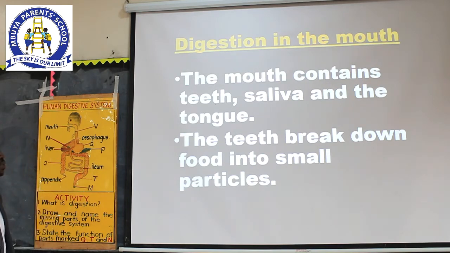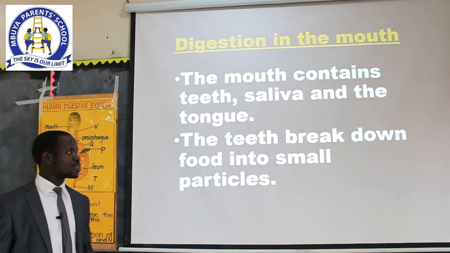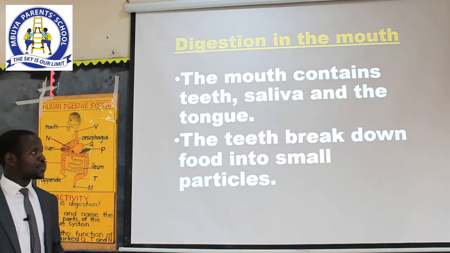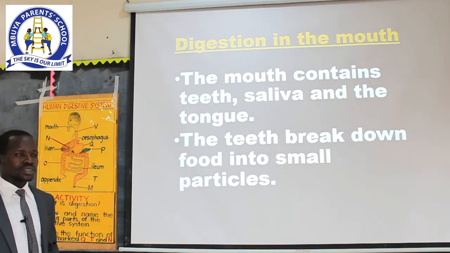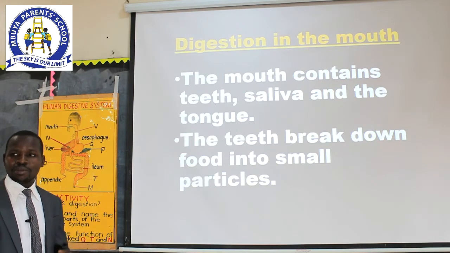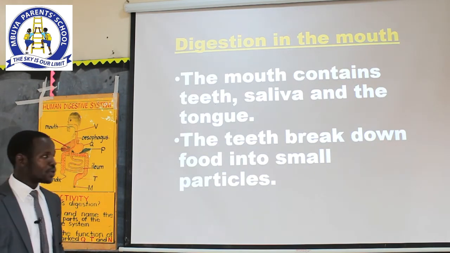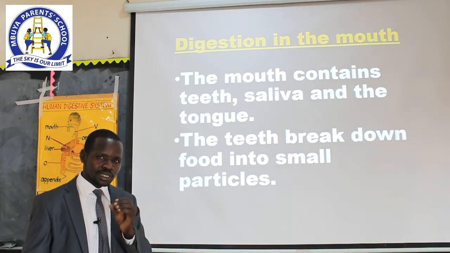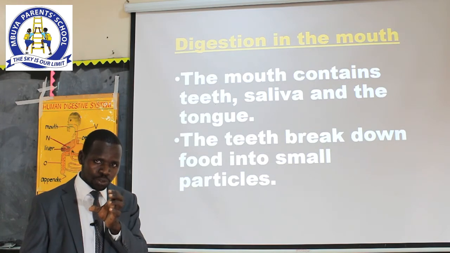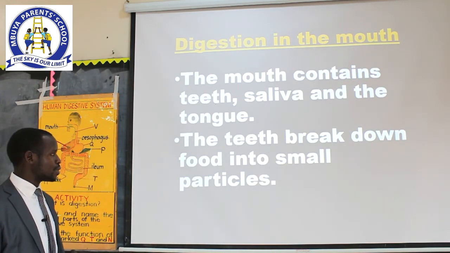Saliva contains different substances, which I will talk about. One, saliva contains water. Two, it contains mucus. Three, saliva contains some salts. All these are important during the process of digestion. For example, the mucus in the saliva is very useful because it makes the food particles that you have chewed stick together during the process of swallowing.